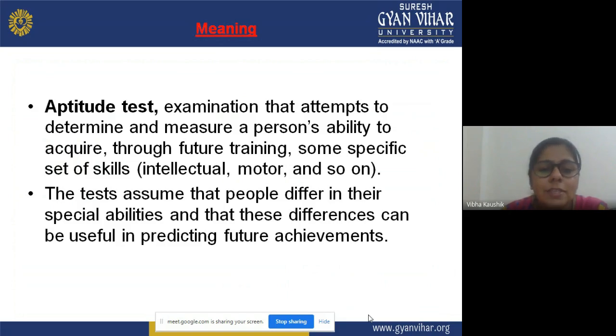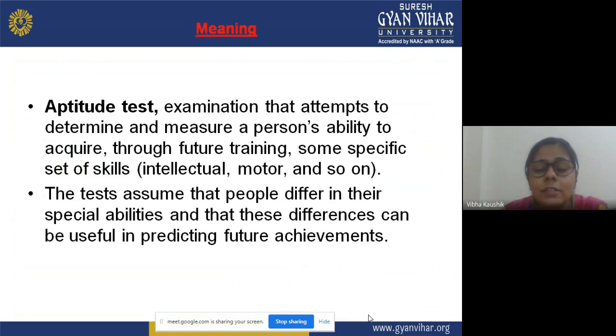Some specific sets of skills are required for him, that are intellectual skill, motor skill, and so on. The aptitude test assumes that people differ in their special abilities.